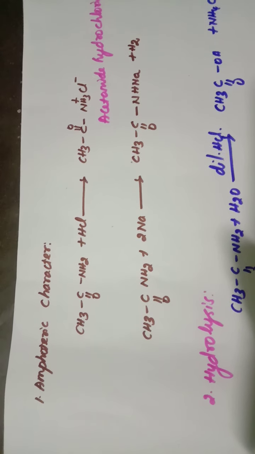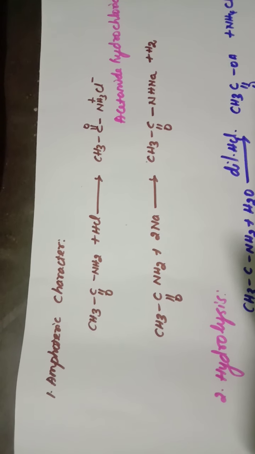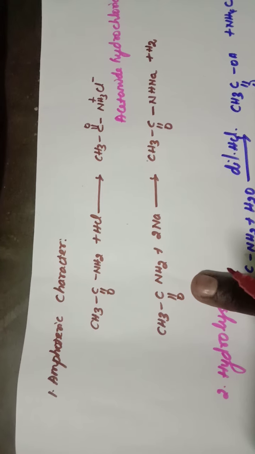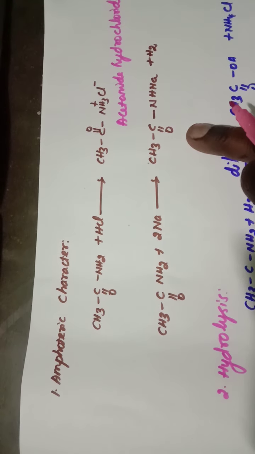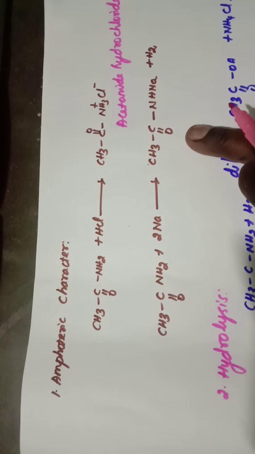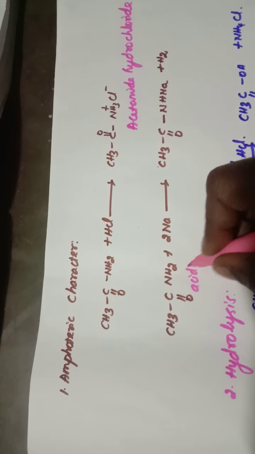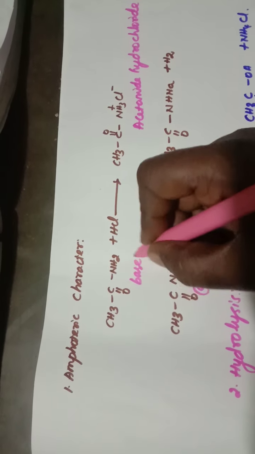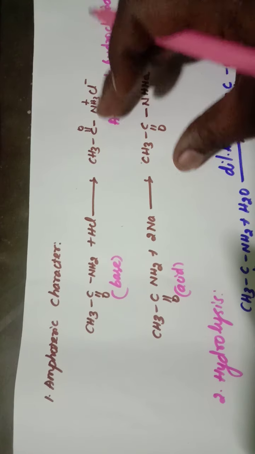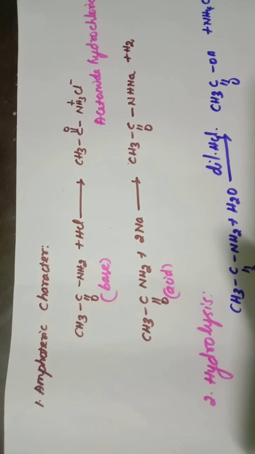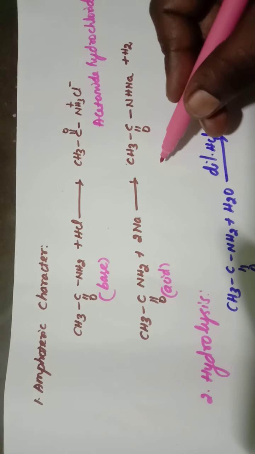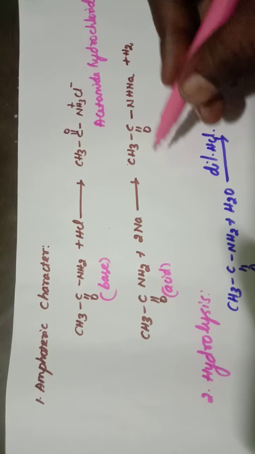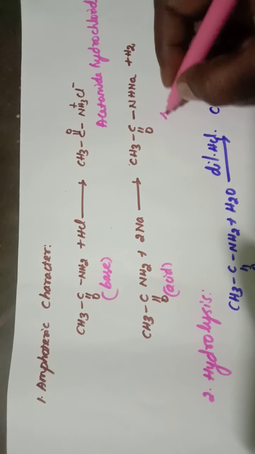Next one is acetamide. Here it acts as an acid. When this acetamide reacts with sodium to form sodium salt, hydrogen gas is liberated. Here it acts as an acid. Here it acts as a base. So amphoteric character means the same compound behaves as an acid as well as a base. So here it behaves as an acid and reacts with sodium metal and forms sodium acetamide.